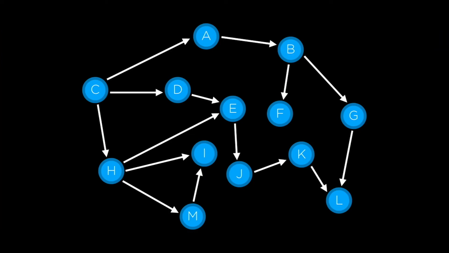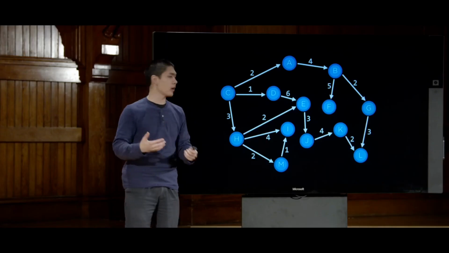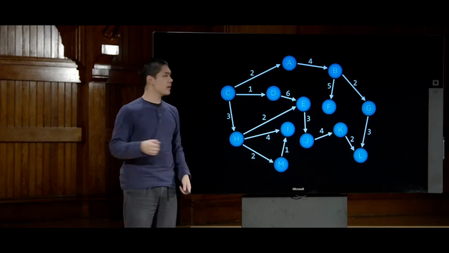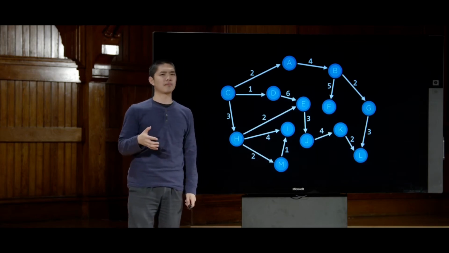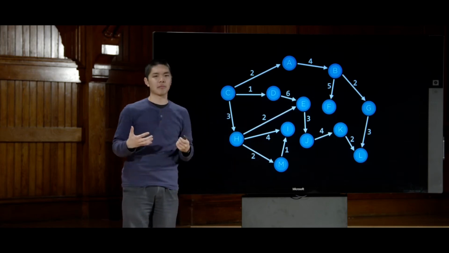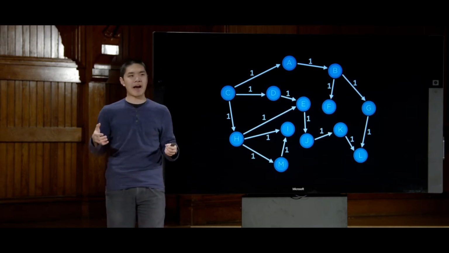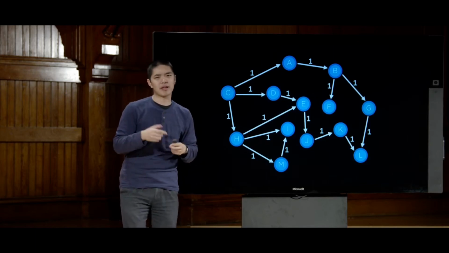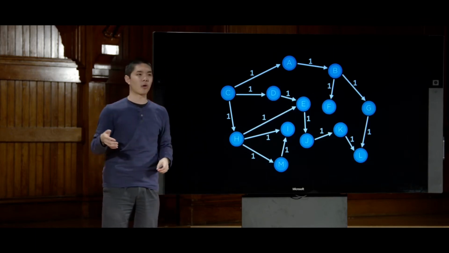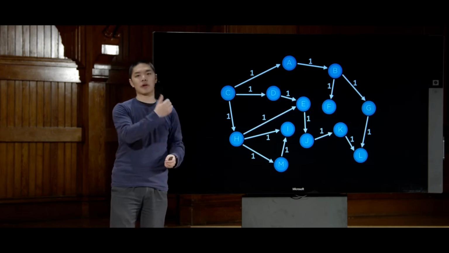We can represent this graphically if we take a look at this graph again and imagine that each of these arrows, each of these actions that we can take from one state to another state, has some sort of number associated with it, that number being the path cost of this particular action, where some of the costs for any particular action might be more expensive than the cost for some other action, for example. Although this will only happen in some sorts of problems. In other problems, we can simplify the diagram and just assume that the cost of any particular action is the same. And this is probably the case in something like the 15 puzzle, for example, where it doesn't really make a difference whether I'm moving right or moving left.